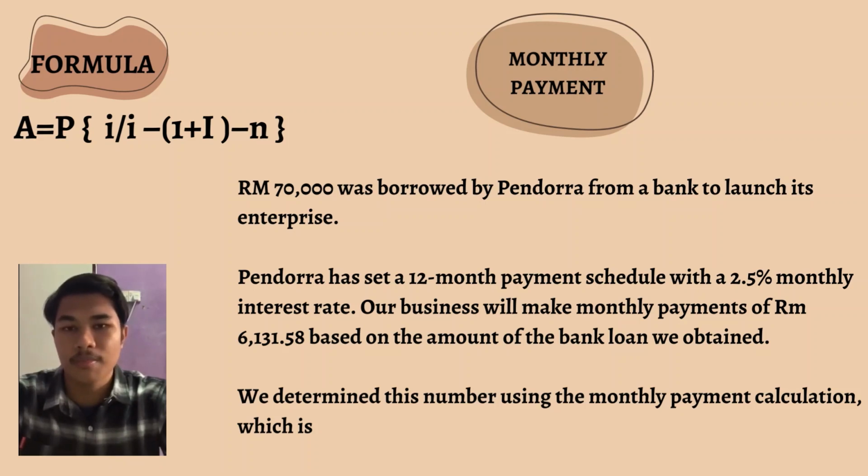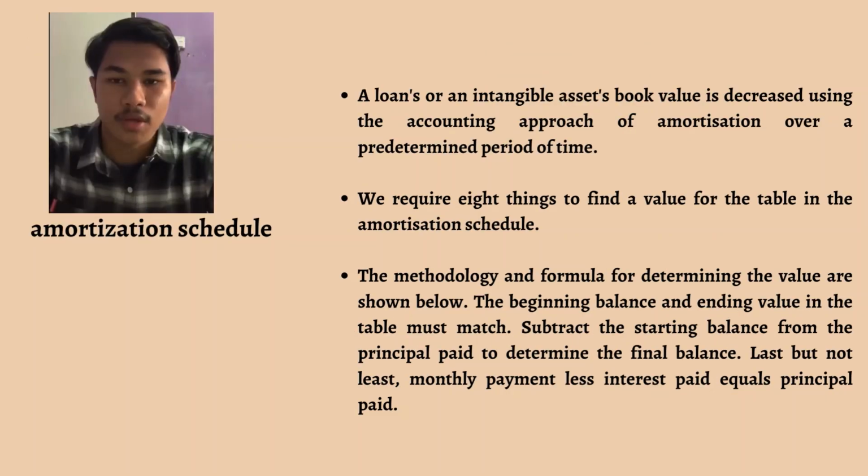Our business will make a monthly payment of 6,131.58 based on the amount of the bank loan we obtained. We determine this number using the monthly payment calculation, which is RM 6,131.58.